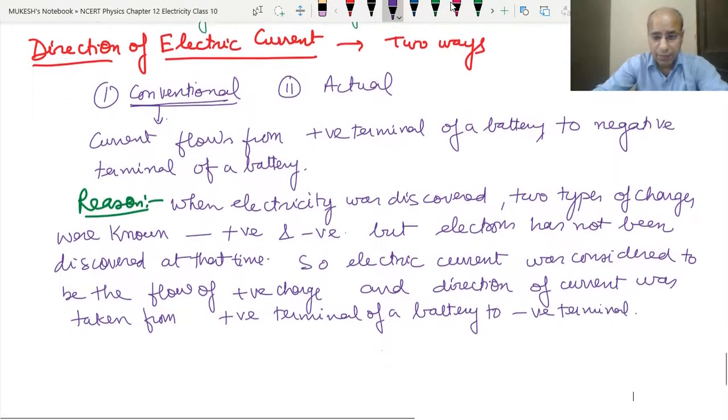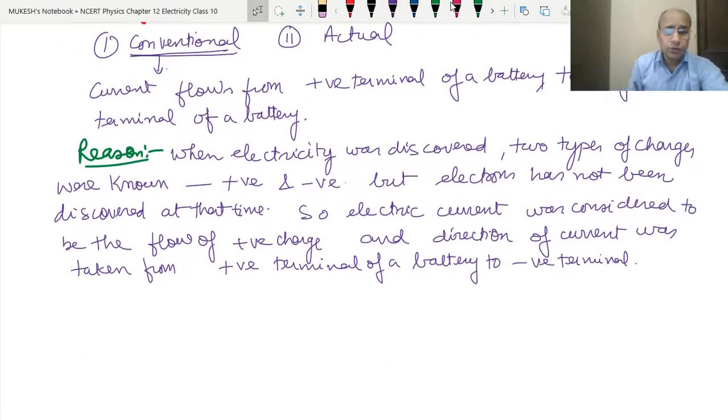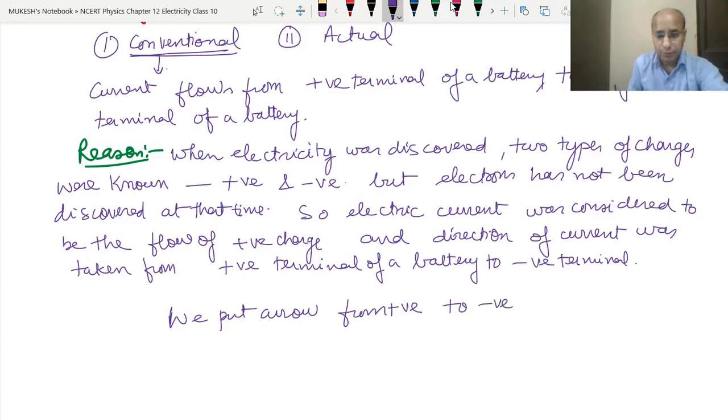So whenever we are directing the arrow, that means we have to put the arrow from positive to negative terminal of the battery. Okay, so how can we see this?